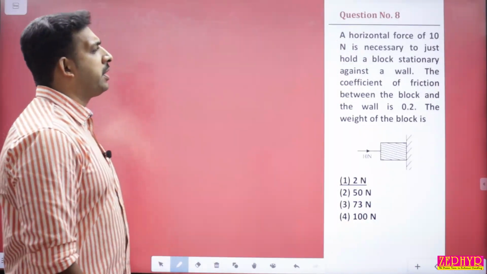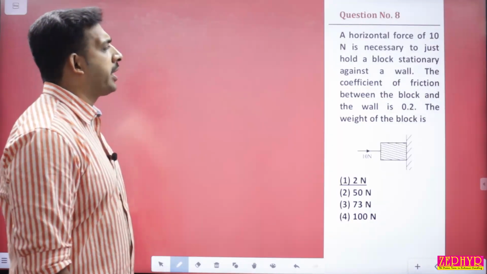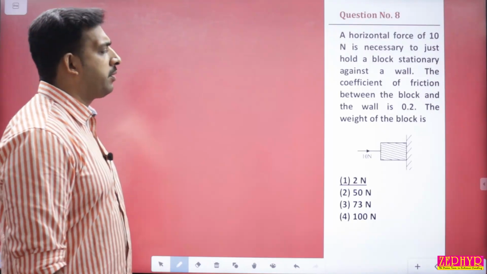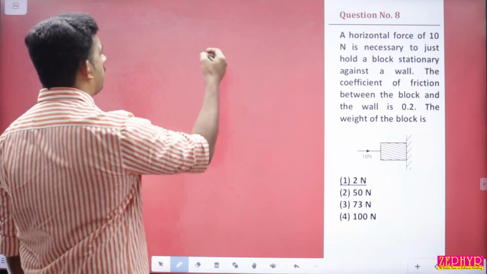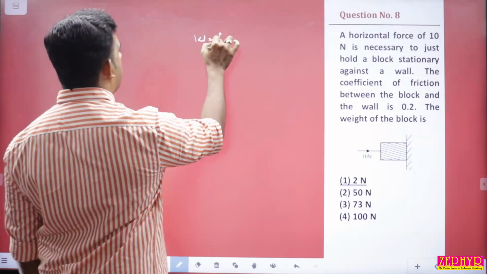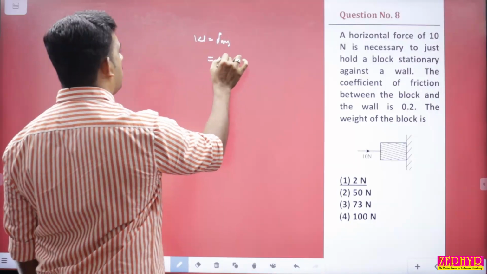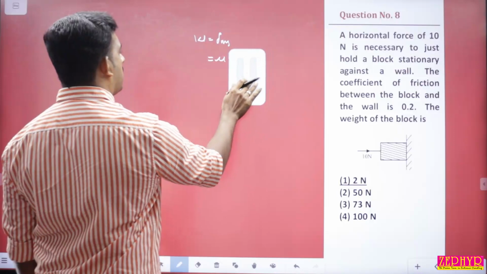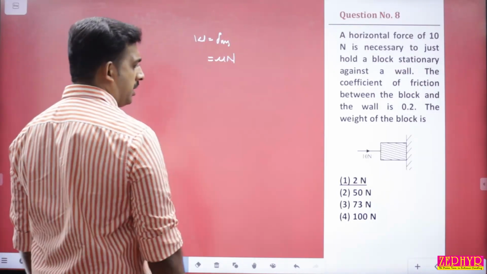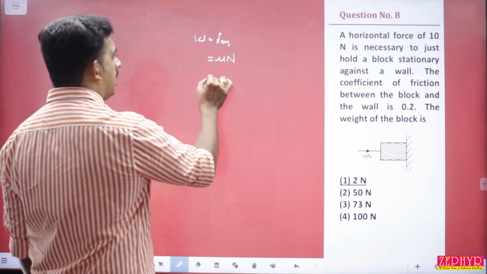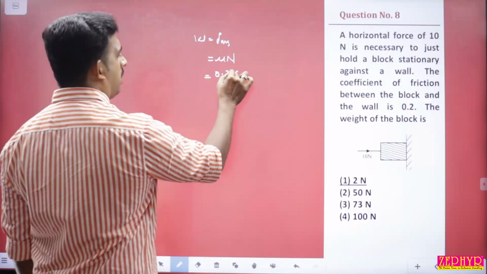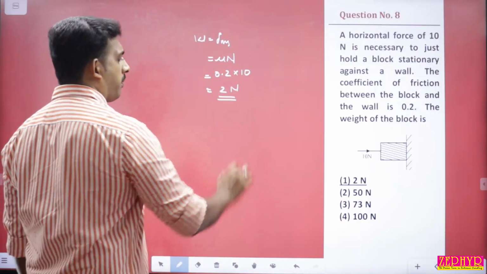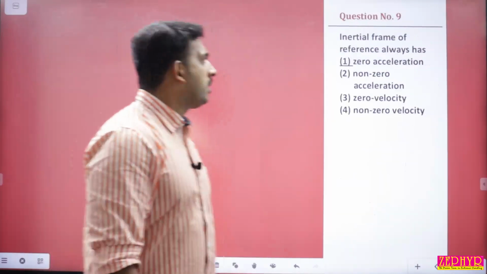Question number 8. A horizontal force of 10 Newton is necessary to just hold a block stationary against a wall. The coefficient of friction between the block and the wall is 0.2. The weight of the block will be equal to the frictional force. W is equal to FMS, that is equal to mu into m into g. Sorry, it is not mg, it is mu into normal reaction. In this case, the normal reaction is the applied force, 10 Newton. So mu is 0.2 and the normal reaction is 10. So answer is 2 Newton, the weight of the body. Option 1.